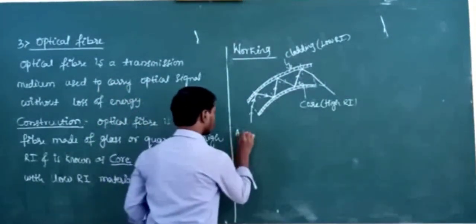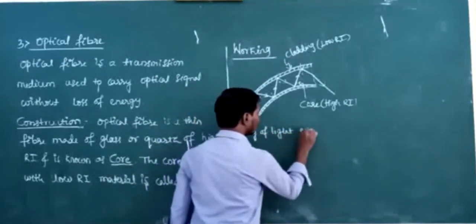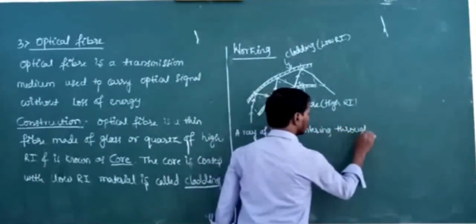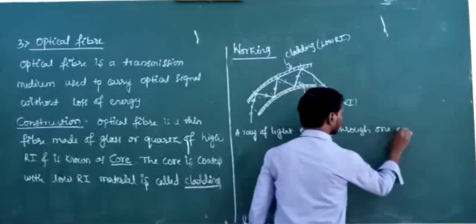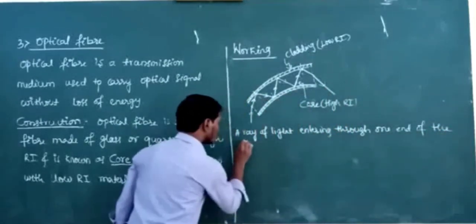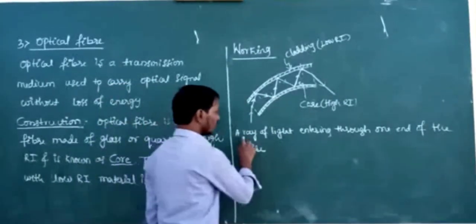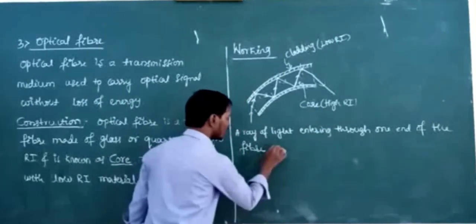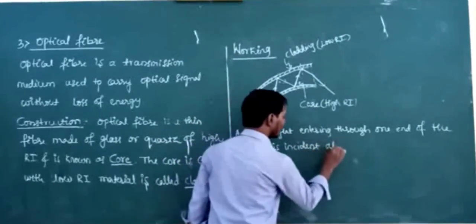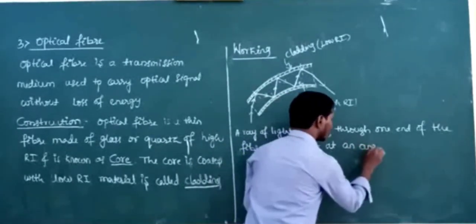A ray of light entering through one end of the fiber, fiber meaning here optical fiber, is incident at an angle greater than critical angle.